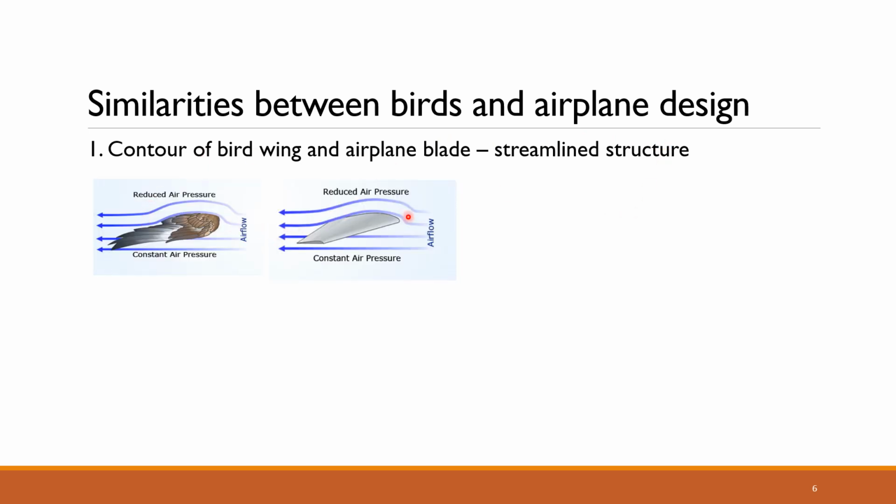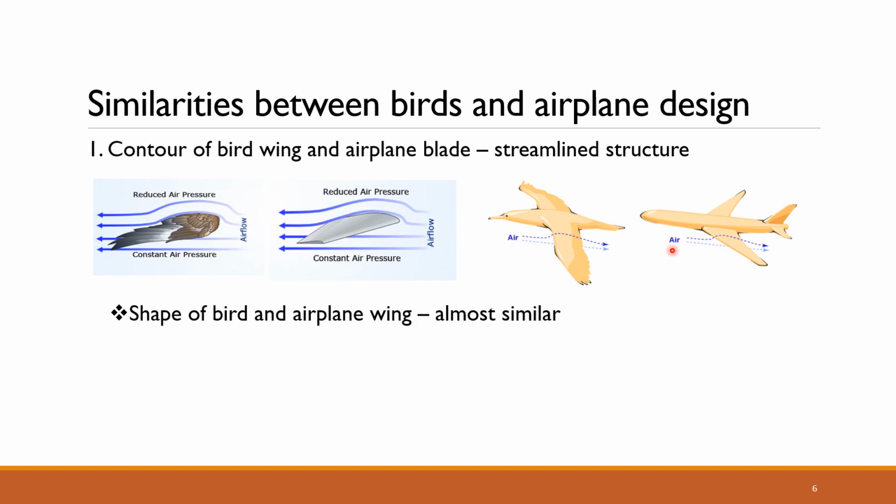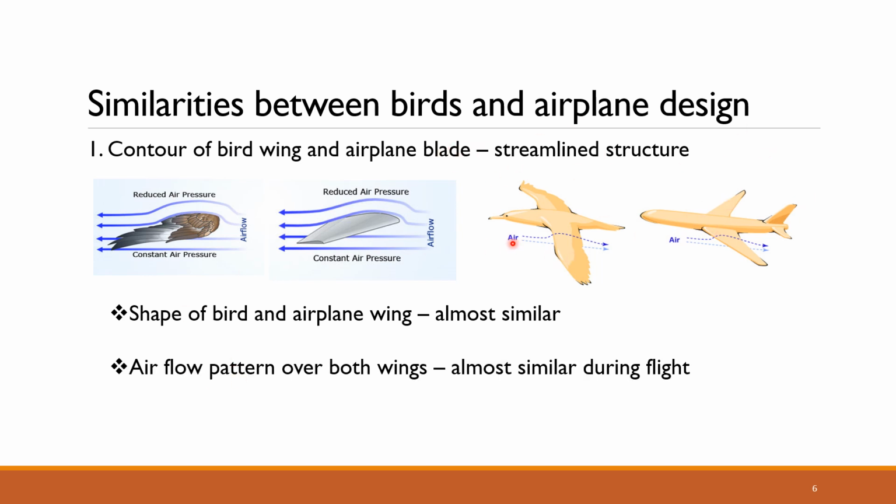Here you can see that the structure of the aeroplane blade and the bird wing is almost similar, as a result of which the pattern of movement of air along the wings and the blade is almost the same. That is, it is a streamlined structure, and also the airflow pattern is the same.